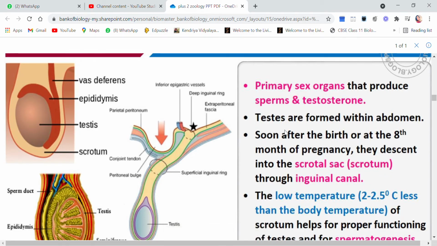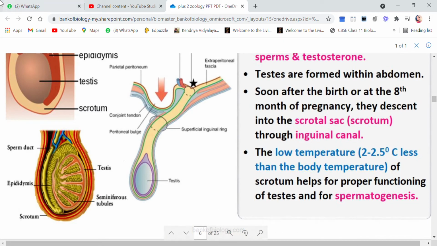Now, the temperature is low, around 2 to 2.5 degrees centigrade less than the body temperature. That is why the testes are present in the scrotum, because it is outside the body, and the temperature here will be less than the normal body temperature.